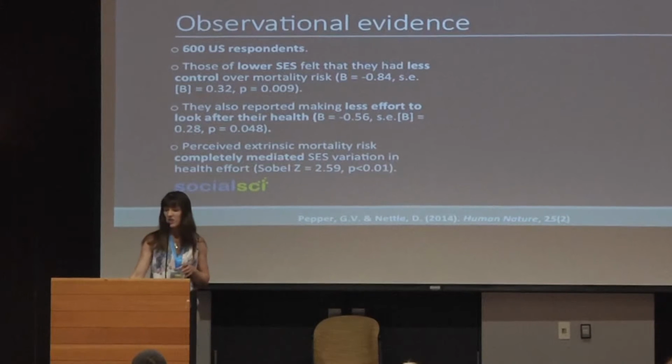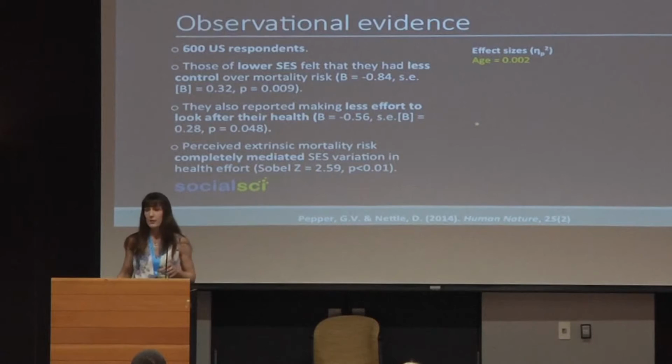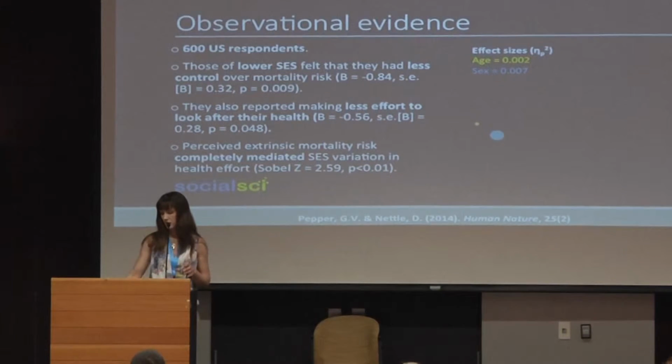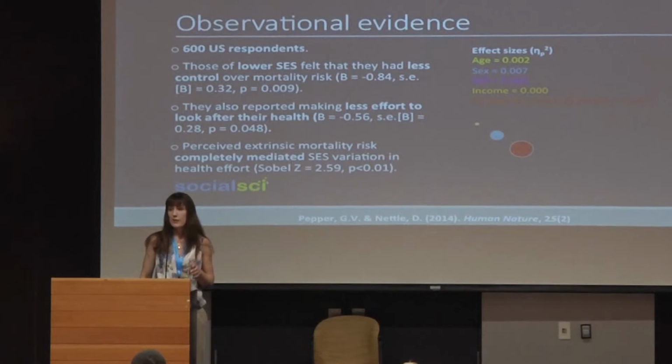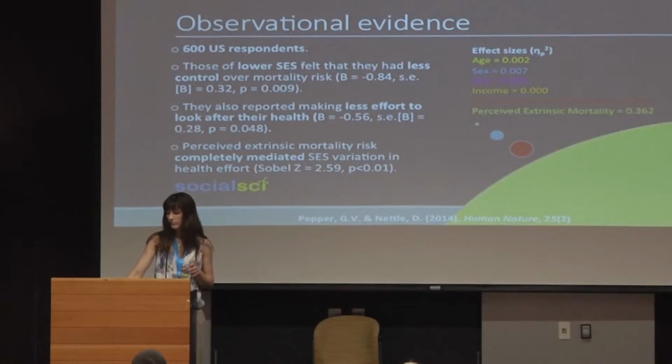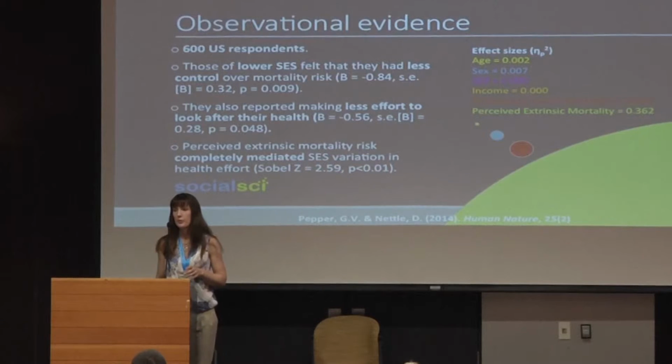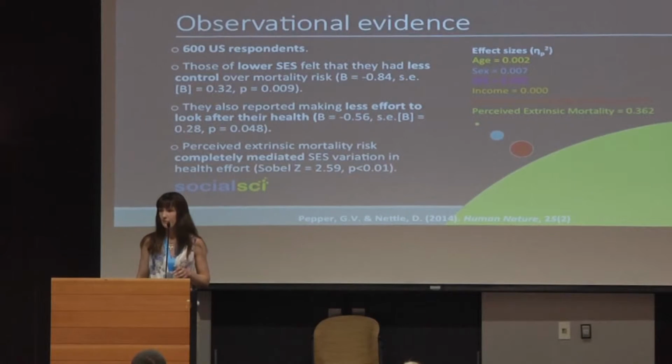data set. And just to really ram it home, this is a little cheeky, but what I'm doing is showing the effect sizes in the main model in terms of area on the screen. So the diameter of that circle represents the effect size of age, and it's minute. Sex has a slightly larger effect size, but still negligible. SES and income don't even register as circles on our screen. Their perception of intrinsic mortality risk is larger, but still small. By comparison, perceived extrinsic mortality risk has an effect that won't even fit on this screen.